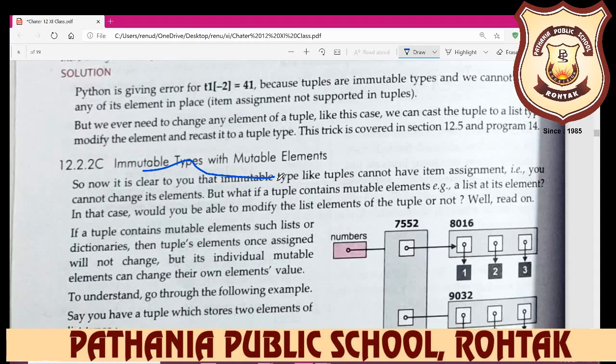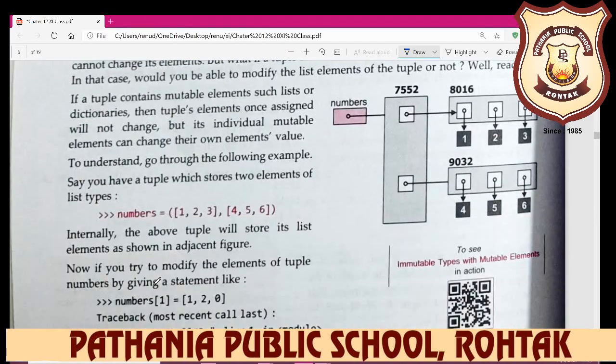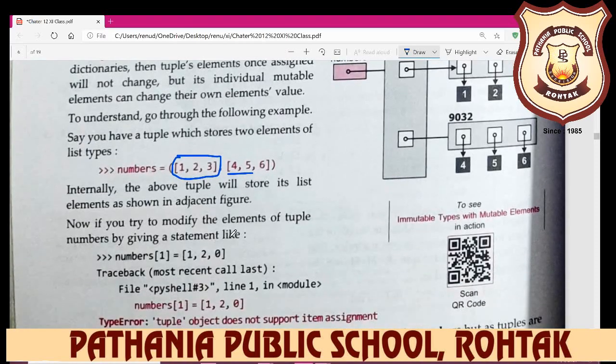You can learn mutability and immutability from my previous video. We have already discussed this point, and to understand it, go through the following examples. Say you have a tuple which stores two list elements like this one. Here you can see we have created one list here and one list here, but the complete thing is your tuple. Internally, the above tuple will store its list elements as given in the adjacent figure.